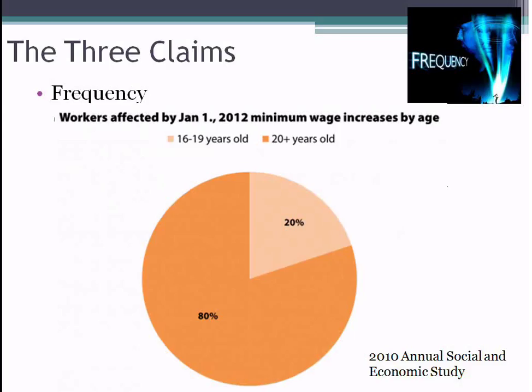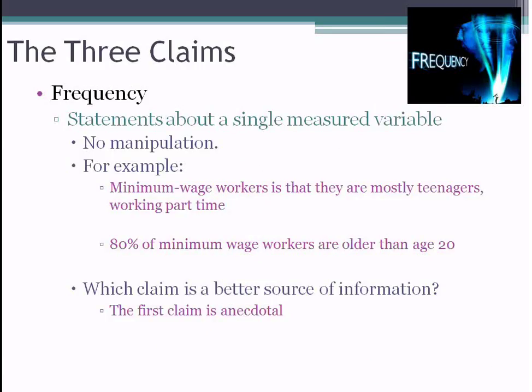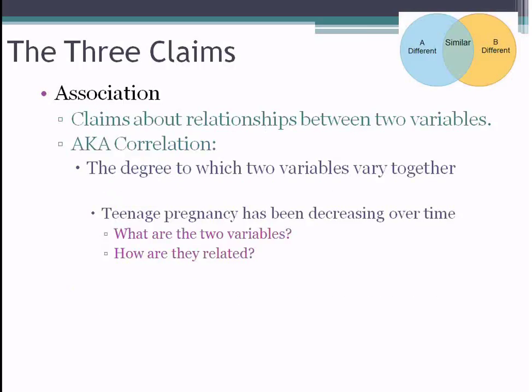This is another instance of that frequency claim from the 2010 annual socioeconomic study. And this data actually shows that that first claim is not true, that minimum wage workers tend to be overwhelmingly over the age of 20. And the reason why I bring this up here is that oftentimes people make frequency claims that are anecdotal. Everyone that I know who works for minimum wage is a teenager. And that's an anecdote. And generally speaking in science, we prefer facts and data over anecdotes.